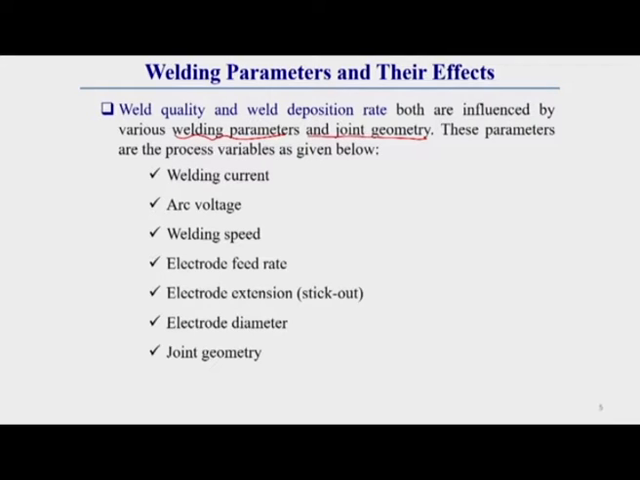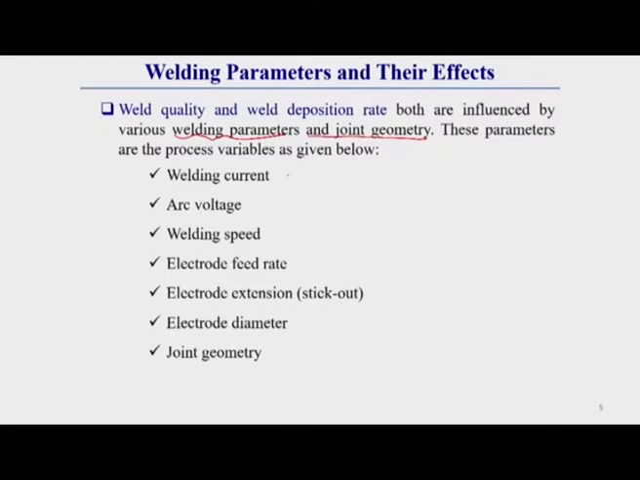About joint geometry, I have already discussed in some initial lectures what the different types of joint geometry are. Now, I will discuss in detail the effects of different welding parameters on weld quality as well as deposition rate. What are these parameters? These are the major welding parameters which affect the weld quality, weld bead geometry, and deposition rate.